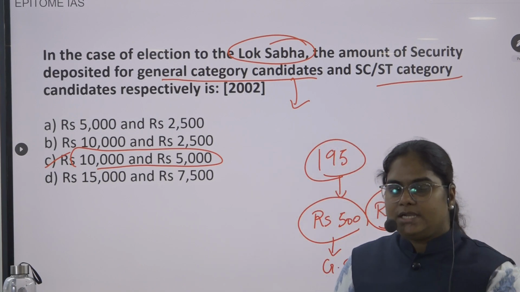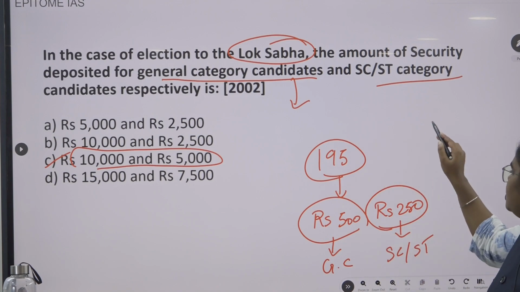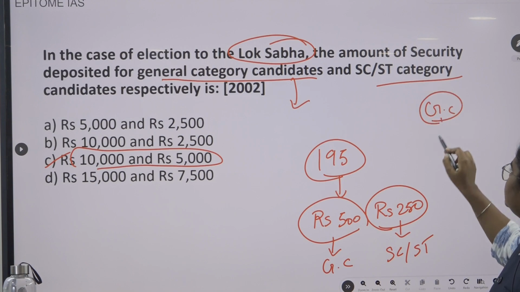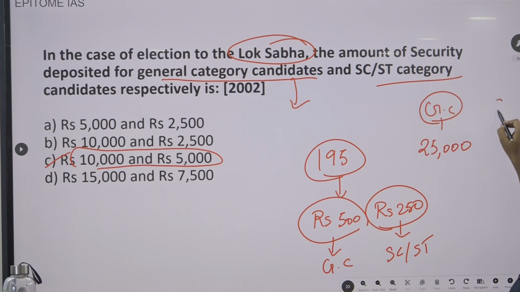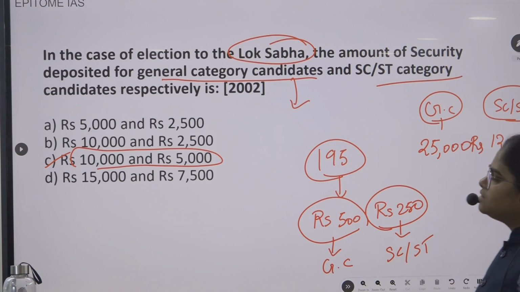But tell me, currently how much is it? Currently for the general category it is 25,000, and for the SC/ST it is half of 25,000. How much is it? 12,500 rupees. Both are in rupees.